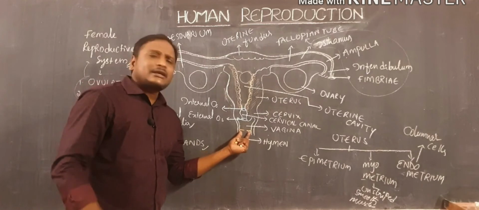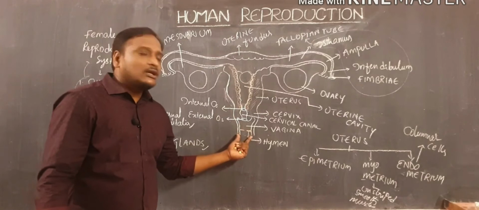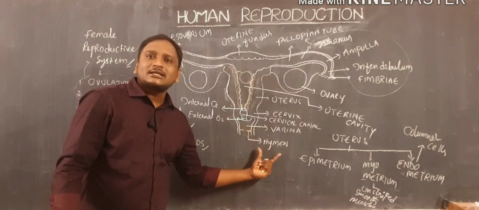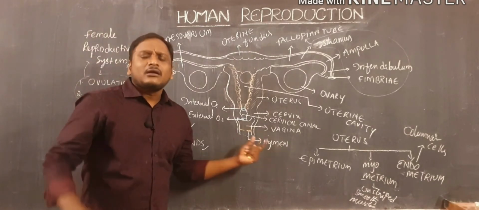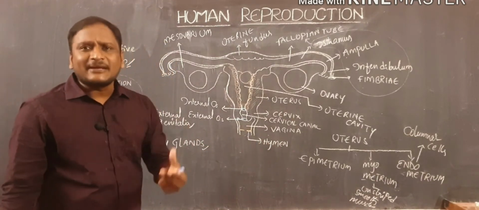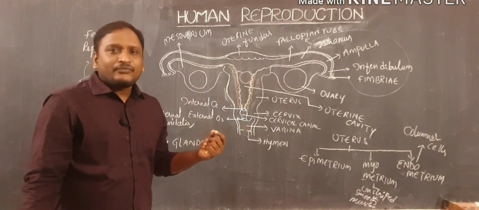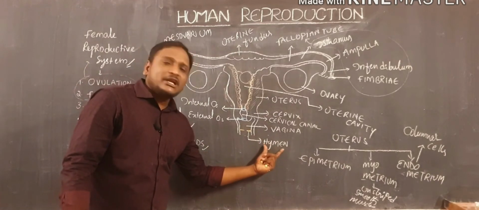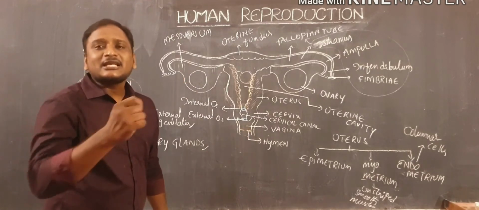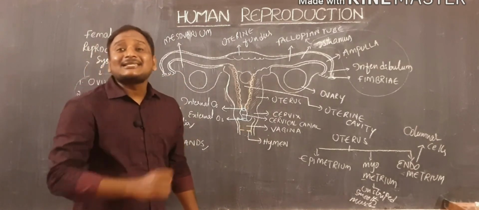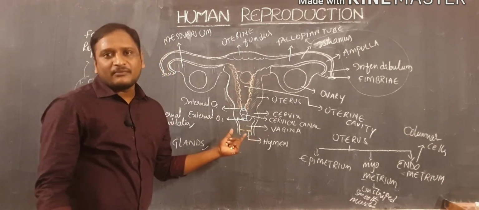This hymen layer may break in any kind of situation, and that's why it is not correct to consider the rupturing of this hymen layer as a symbol of virginity. Because of this, different types of harassment cases are rising. And to avoid that misconception, we are discussing the hymen layer. The hymen layer is a thin layer present at the vaginal region. This hymen layer was considered a symbol of virginity by the previous people or illiterates.